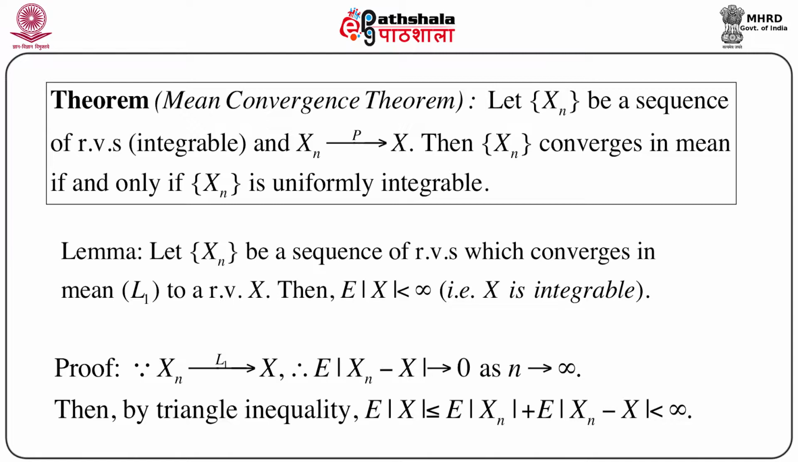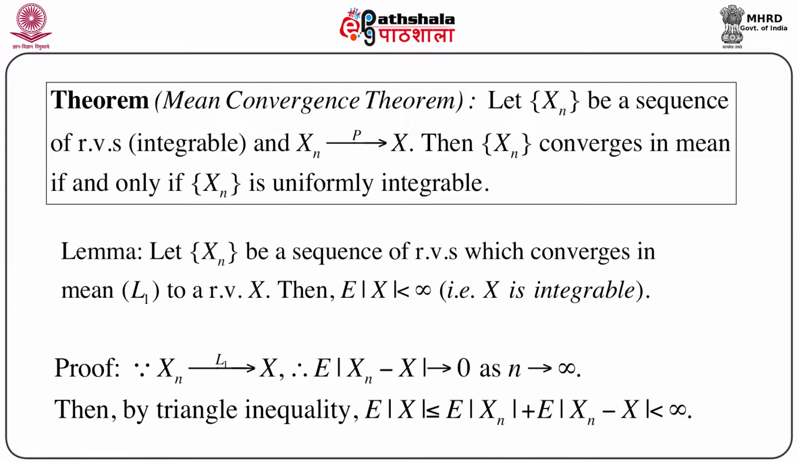So what is the condition? Is there any extra condition that we really need? This extra condition is given by the uniform integrability. So, Xn converges to X in probability. If it is given, then Xn converges to X in L1 or in mean if and only if Xn is uniformly integrable.